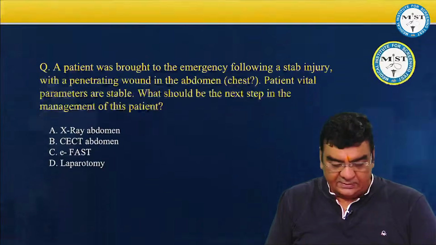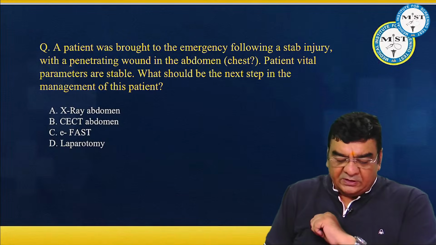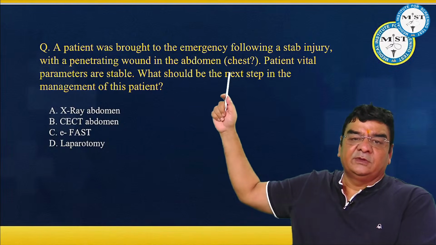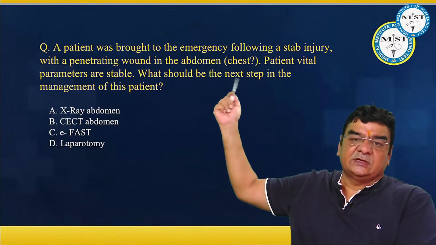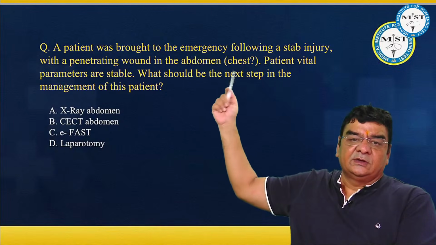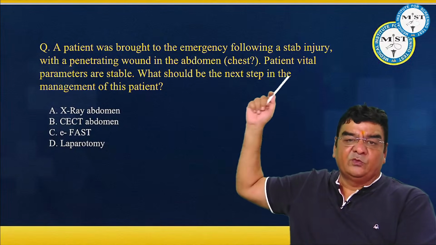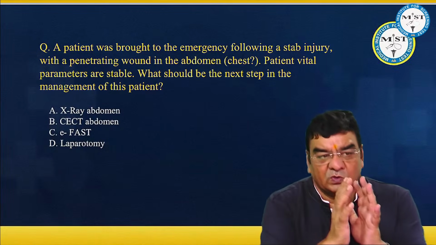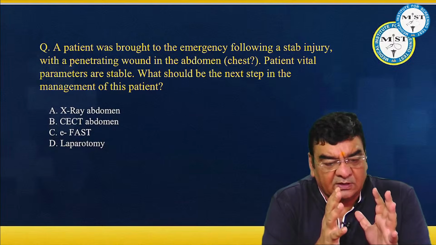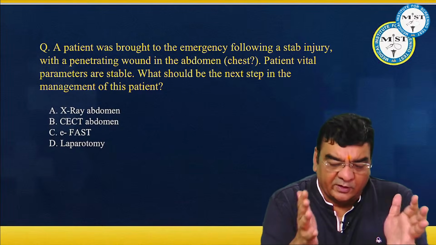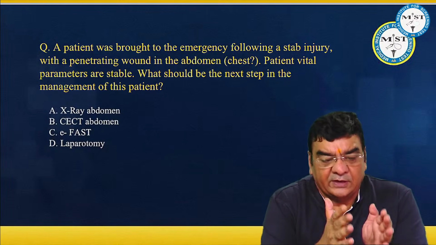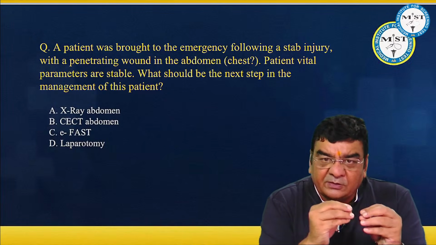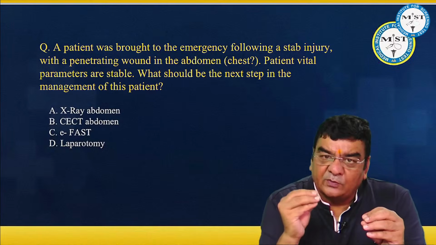needle. Right. A patient was brought to the emergency following a stab injury with a penetrating wound in the abdomen. मतलब ये abdomen था या chest था, I'm not sure about it. अगर किसी ने पेट में चाकू मारा है, patient vital parameters are stable. What should be the next step in the management of this patient? So in abdominal traumas, if the patient is stable, that means there is no major vascular injury. So the pressure in the pipeline will be normal, oxygen supply to the vital organs would be normal.